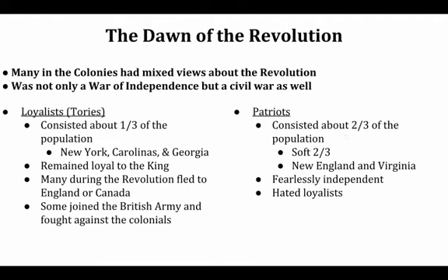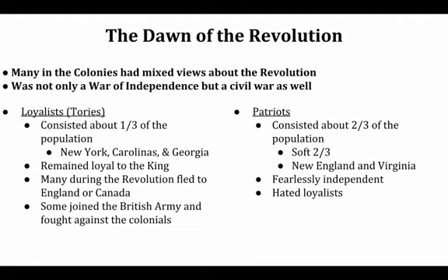It's still not clear that there's going to be a Declaration of Independence, because remember, throughout most of 1775 and early 1776, independence is not really talked about much. So reconciliation is still very much the goal here. The other thing we have to understand about the 13 colonies at this point is that the American Revolution is not a universally accepted course of action.